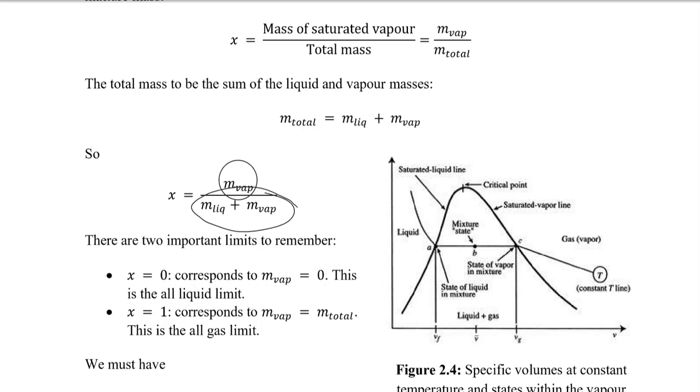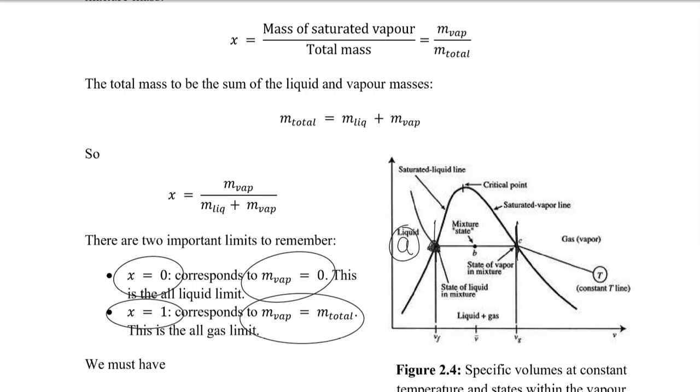We define it inside the vapor dome. So if at this point, let's say point A somewhere, the amount of vapor over here is totally zero, and over here the amount of vapor is 100%. So the quality X would be 0 if we have got the mass of the vapor as 0. The quality would be 100% if the mass of the vapor is equal to the total mass. If you put that in this equation, that's quite clear.